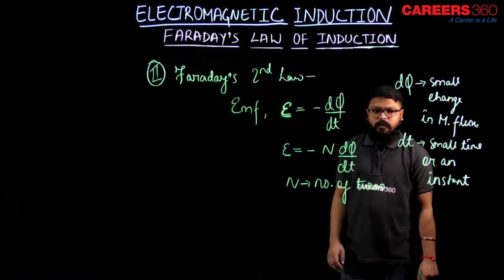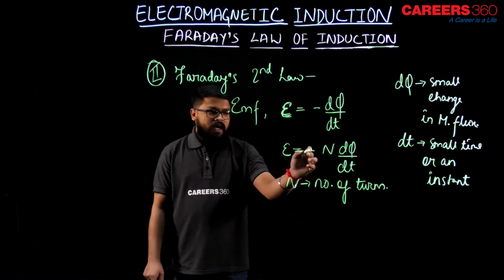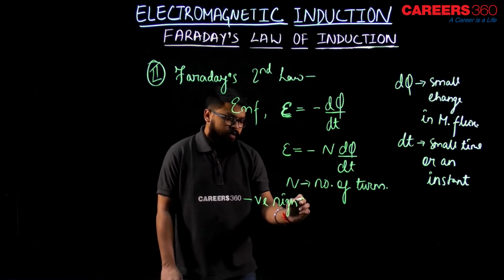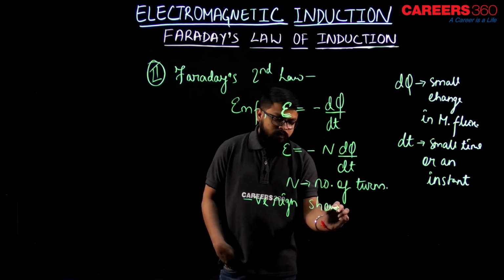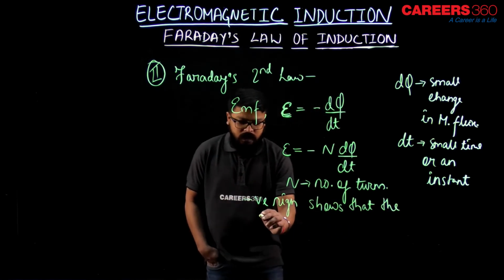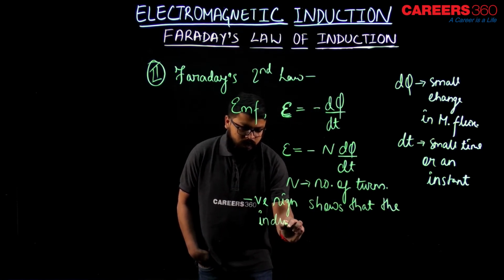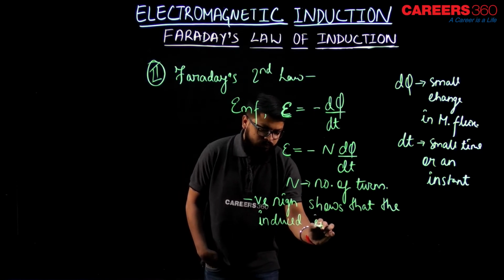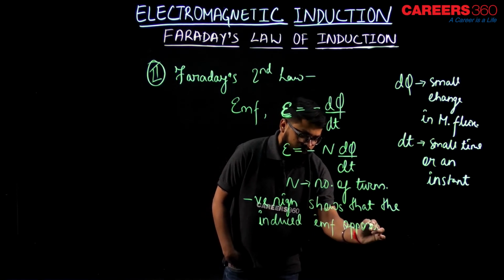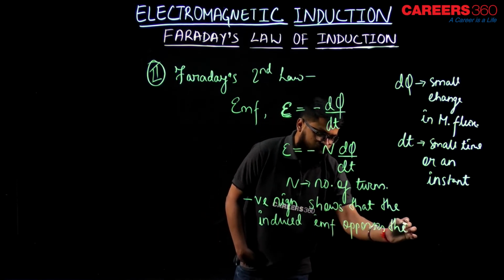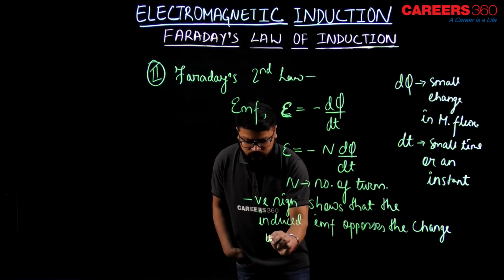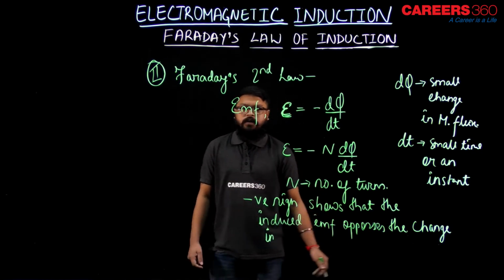Why is there a negative sign over here? This negative sign shows that the induced EMF opposes the change in flux, because the main reason behind the EMF induced is what?